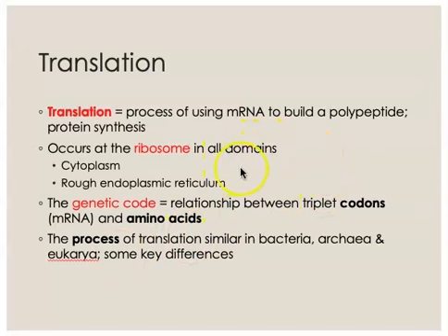Across all domains of living things, translation occurs at a ribosome. Remember that ribosomes are found in all living cells, and they are located in the cytoplasm. Remember that in eukaryotic cells, ribosomes stud the outside of the membrane of the endoplasmic reticulum, which is why it's called the rough endoplasmic reticulum. In prokaryotic cells, there is no endoplasmic reticulum. There are no organelles. So the ribosomes are free-floating in the cytoplasm.